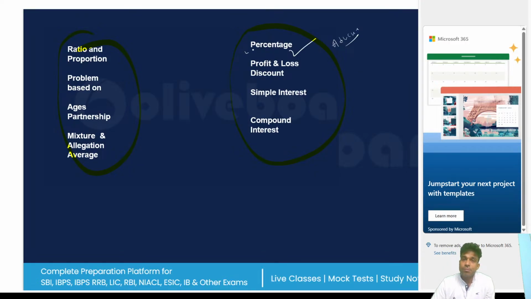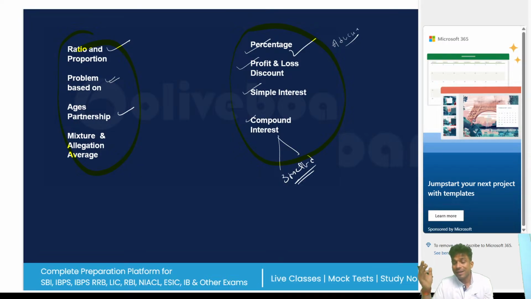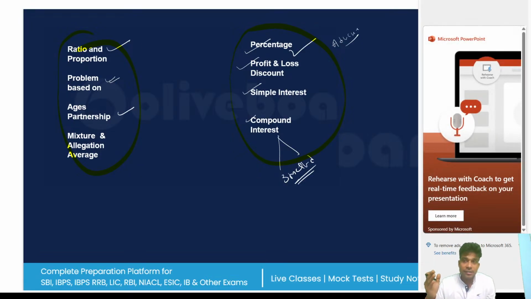So we'll solve percentage. If you know percentage, profit and loss. If you know profit and loss, simple interest. If you know simple interest, then compounding, and all with different methods. I have made you understand compound interest with 3 methods. Then if you know ratio and proportion, you can solve problems on ages, partnership and mixture and alligation. Those who joined my paid classes might know what kind of things these are. This is my block 1 where I teach.